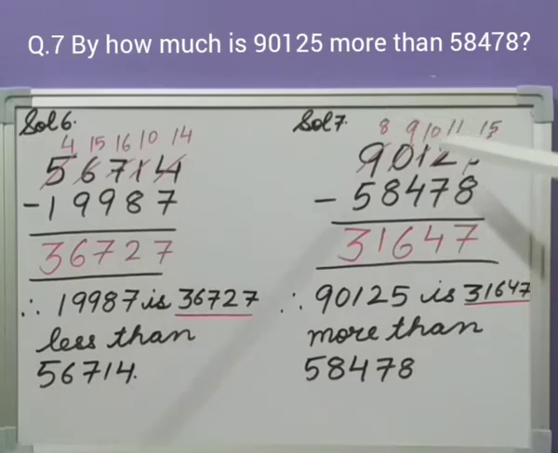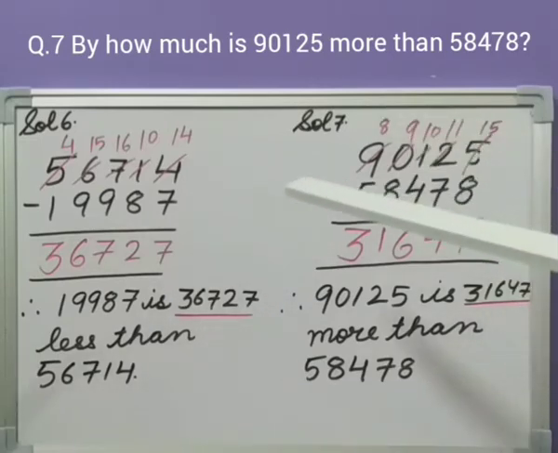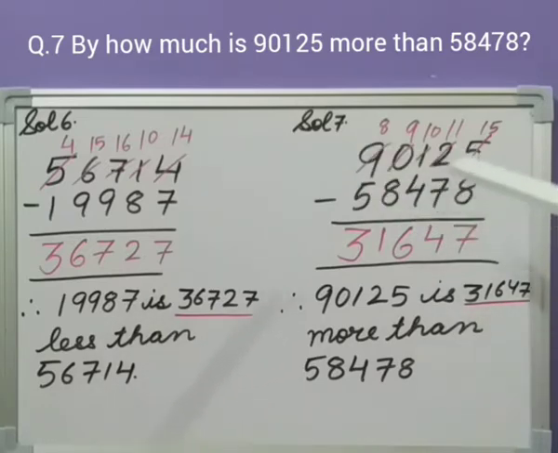Question number 7. By how much is 90,125 more than 58,478? Now one number is greater and one number is smaller, and it is asking by how much it is greater, by how much it is more than that.